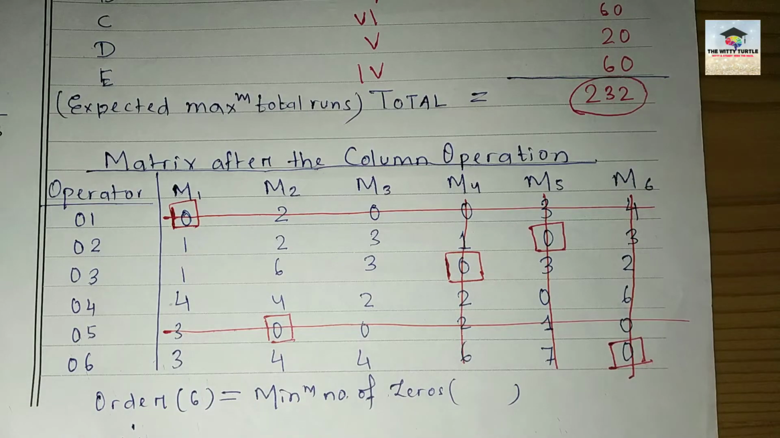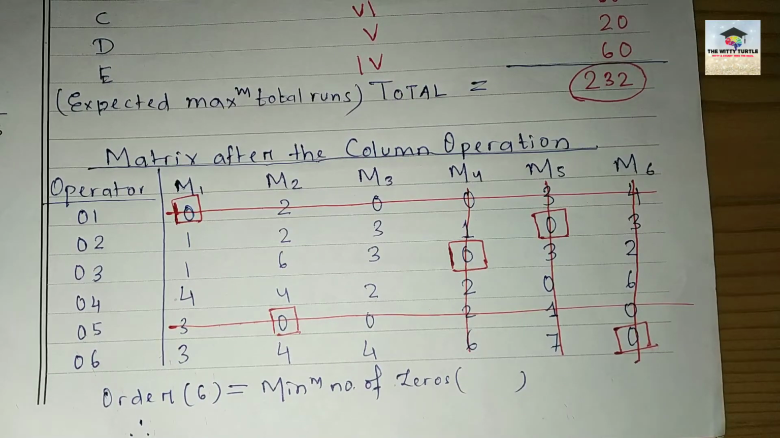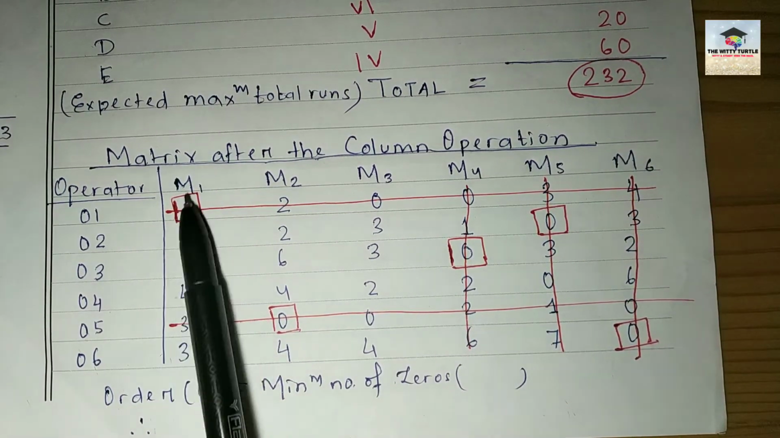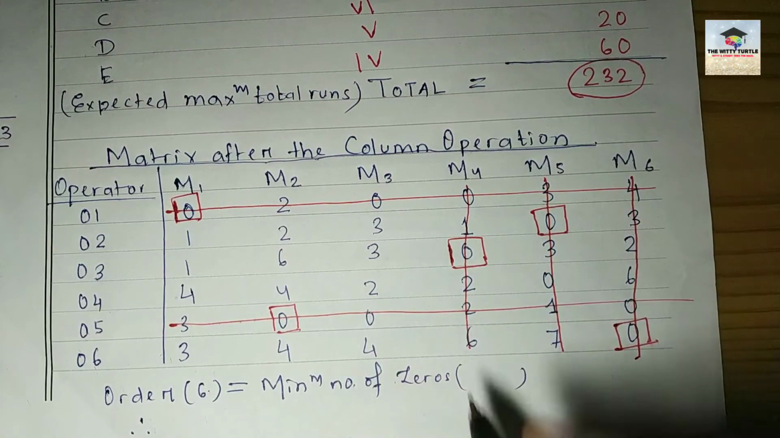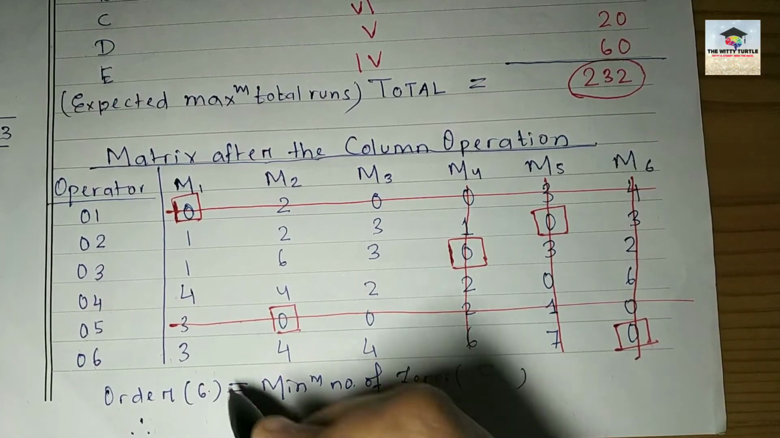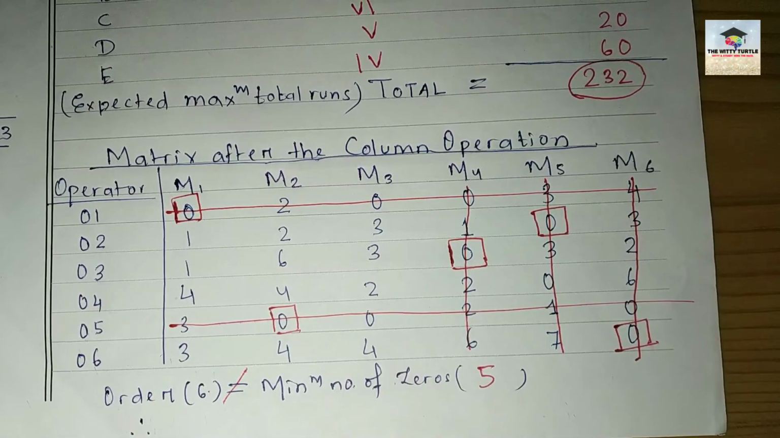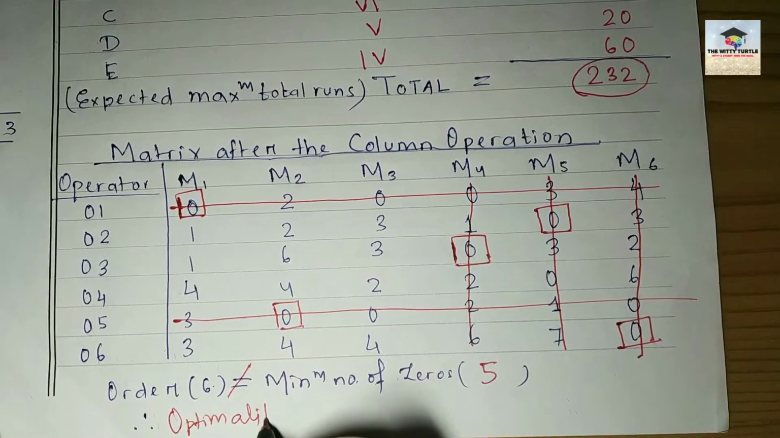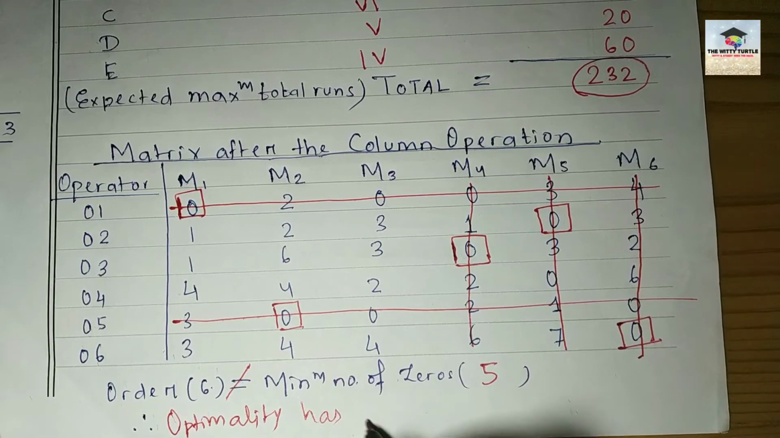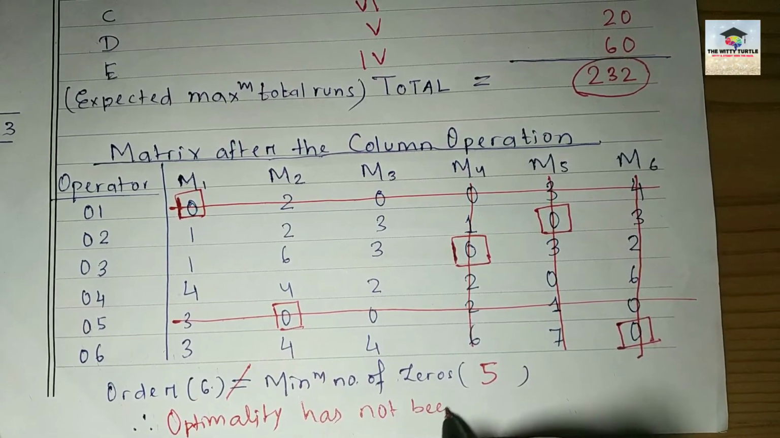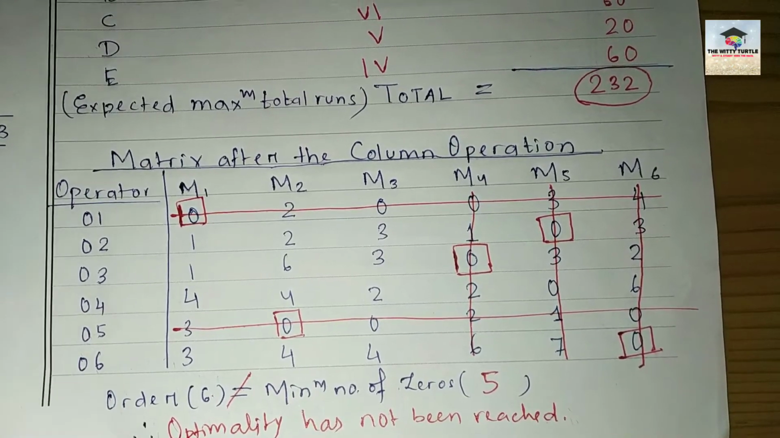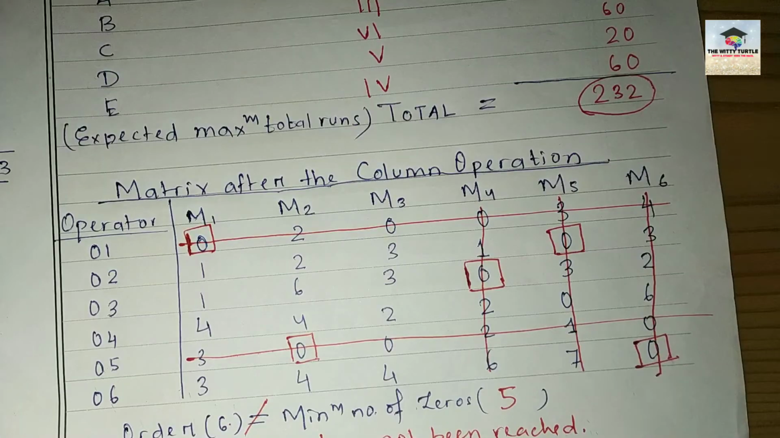Now look at the table and tell me what is the order of the matrix. The order is 6 and the minimum number of zeros are 1, 2, 3, 4, 5. So here it is not equal to the minimum number of zeros. So optimality has been reached or not? Has not been reached, right? It has not been reached.